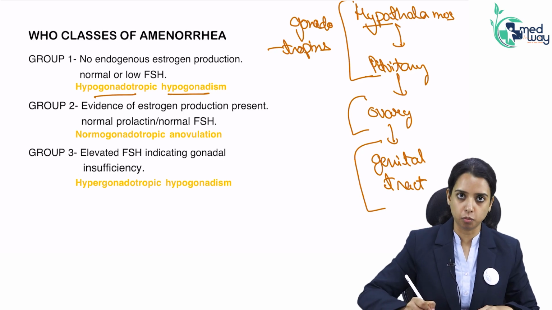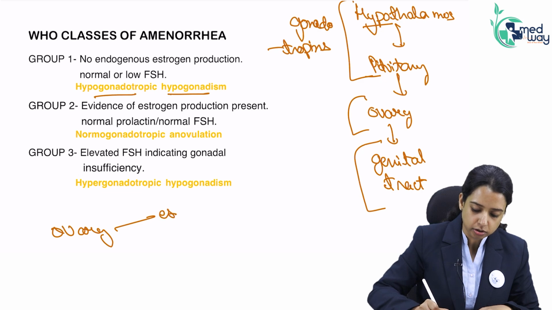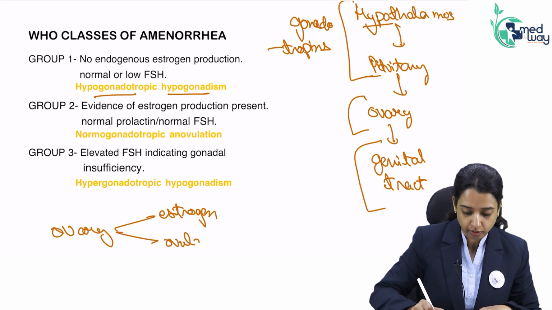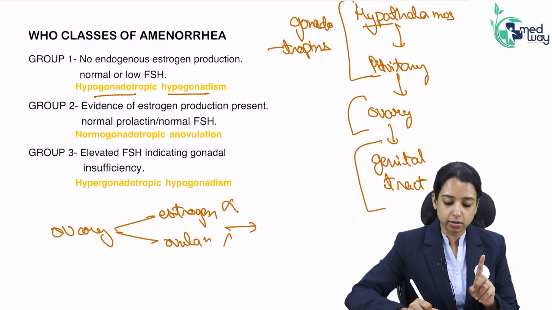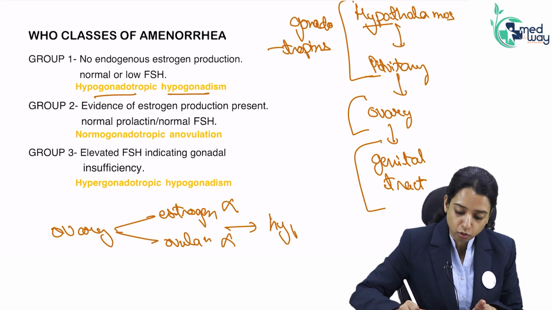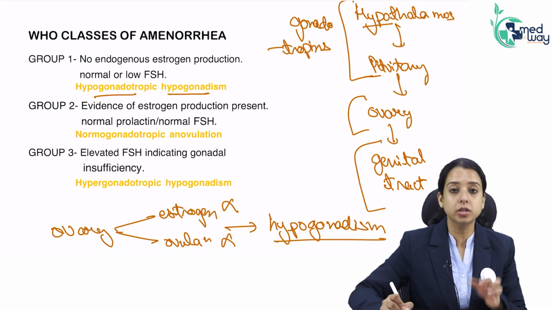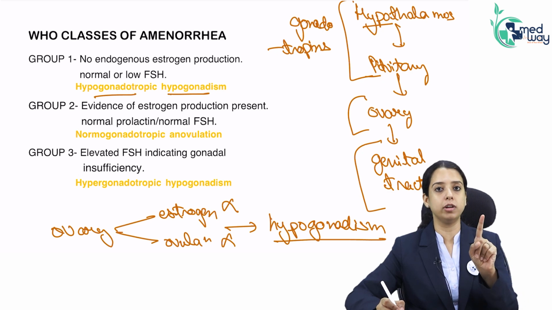So when the ovary stops working, what will happen? Whenever the ovary stops working, it has 2 functions, estrogen and the ovarian follicles, the ovulation. So when the ovary stops working, there is no estrogen, there is no ovulation. We call it hypogonadism, meaning the gonads are not functioning. You have to be very clear, this hypogonadism is not anovulation.